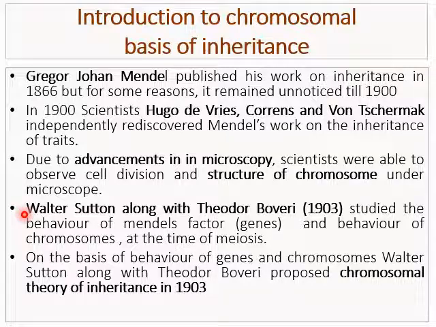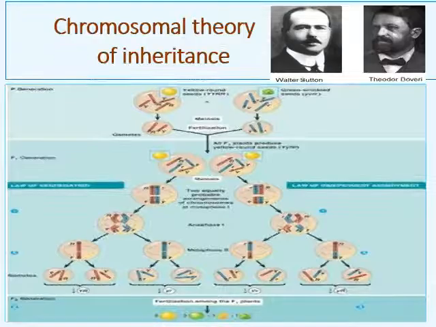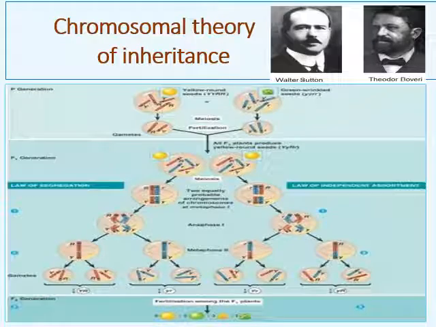Simultaneously, Walter Sutton, along with his co-worker Theodore Boveri, in 1903 studied the behavior of Mendel's factor, that is gene, and the behavior of chromosomes at the time of meiosis. On the basis of the behavior of genes and chromosomes, they proposed the chromosomal theory of inheritance in 1903. Let us have a look at the chromosomal theory of inheritance.